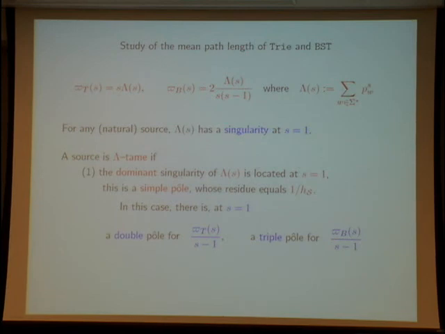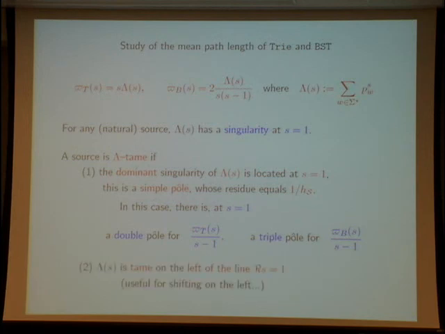Now, in this case, there is a double pole for this series, a triple pole for this series, and this is why we have a double pole. So we have an asymptotic expression in n log n, and here in n log square n. This is why we have an extra factor of log n for the BST, because we have a triple pole here instead of a double pole here.